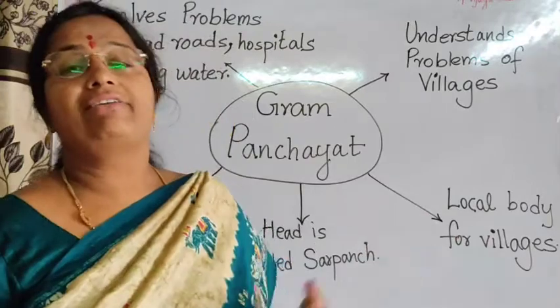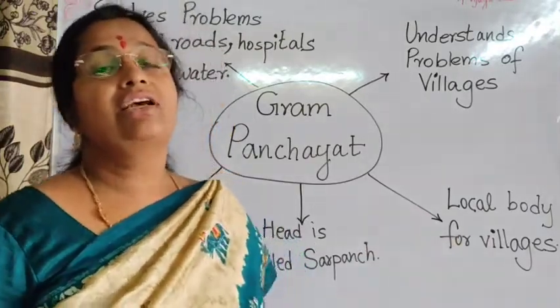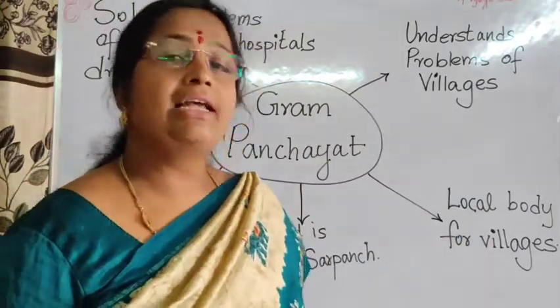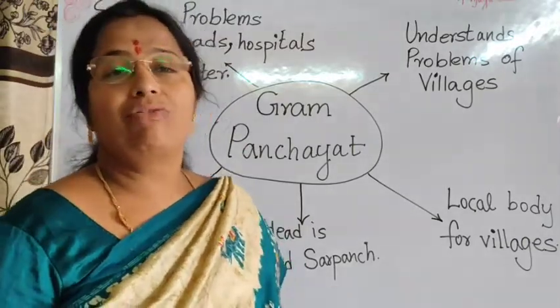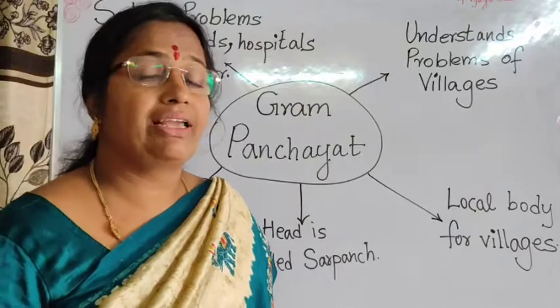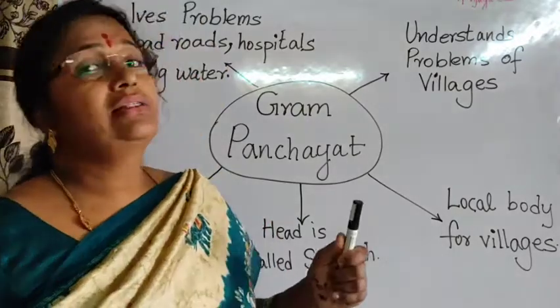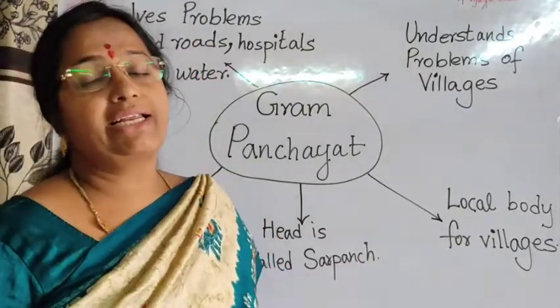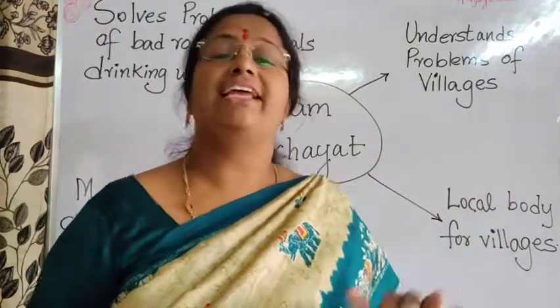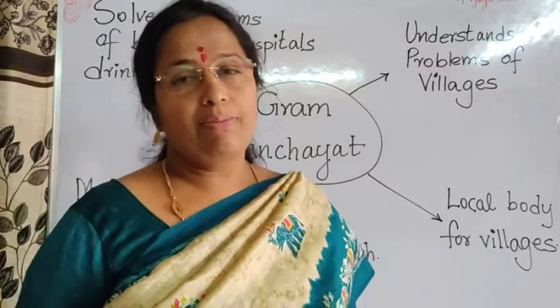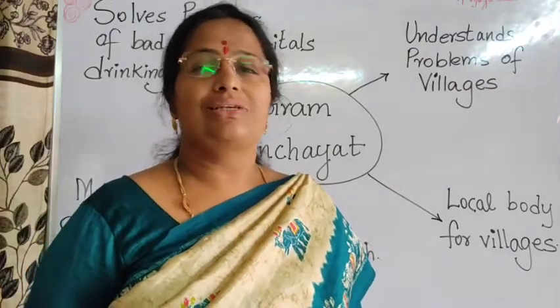Okay, we have taken an example of the Hazipur village where the drinking water problem is there and where there are no proper doctors, where the people are falling sick, where there is no proper drinking water. Okay, so these are the two problems which can be taken to the Hazipur Gram Panchayat. But the Gram Panchayat of every village can solve many other problems. What are those? Let's learn.